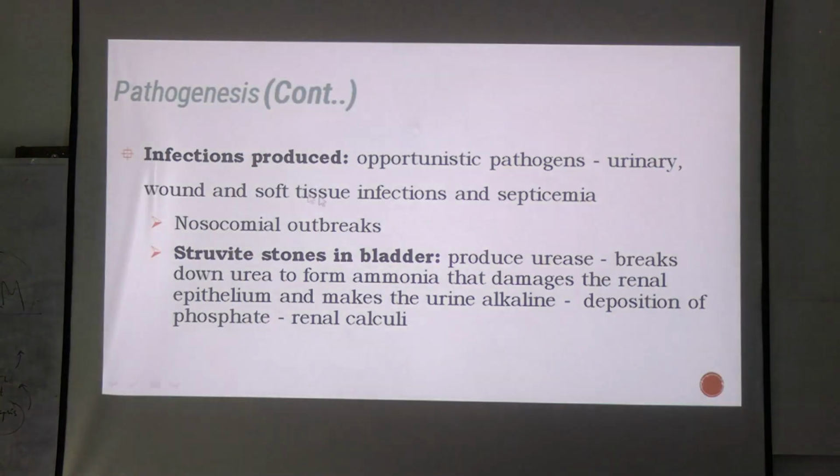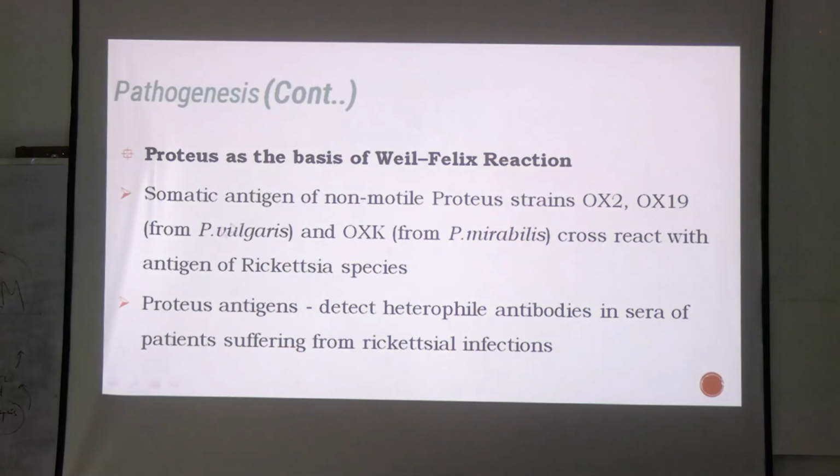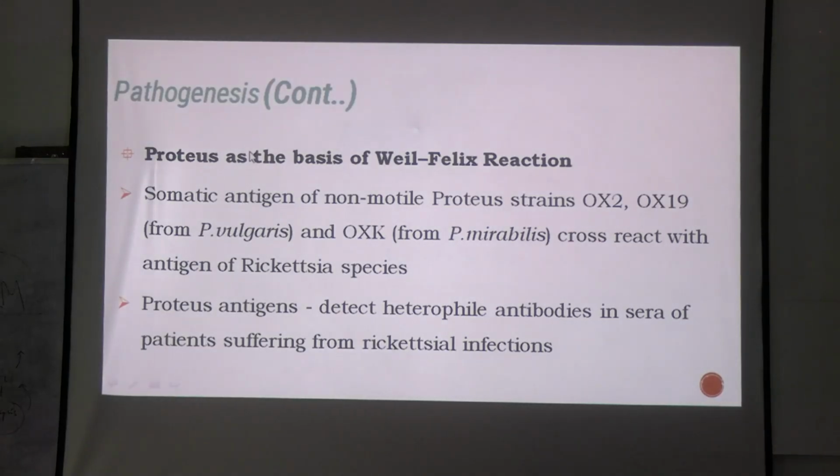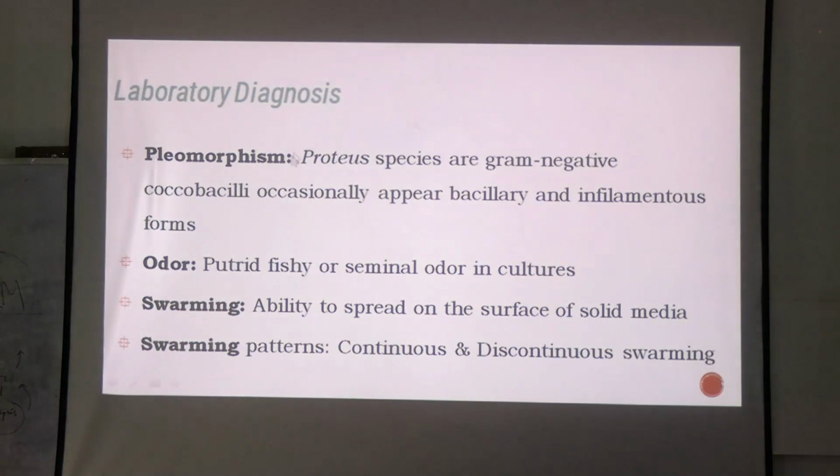Other than this, you studied in rickettsial infections that we use Proteus antigen to diagnose antibody in rickettsial patients. What were the antibodies against? What were the antigens? OX19, OX2 and OXK.